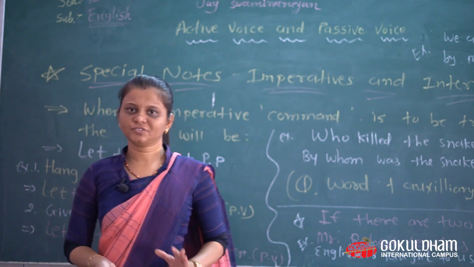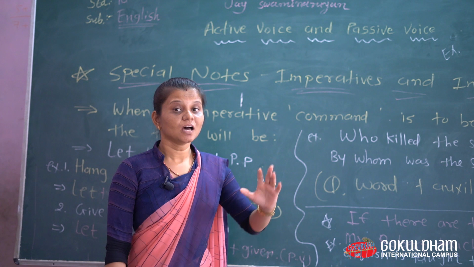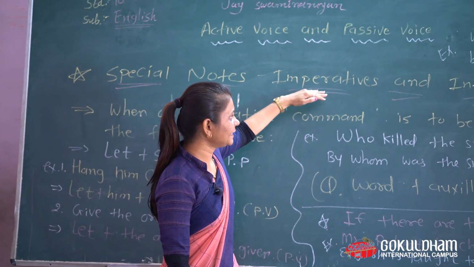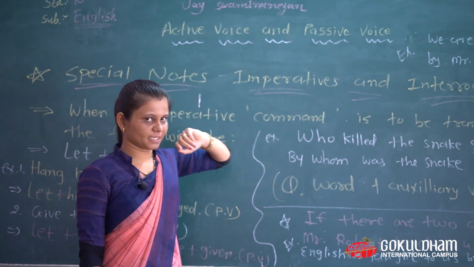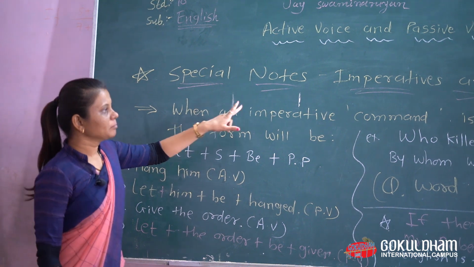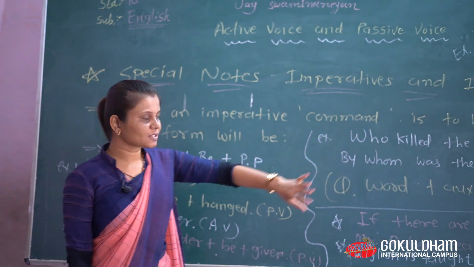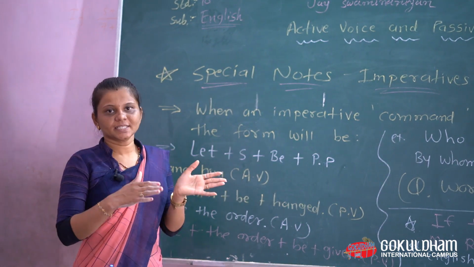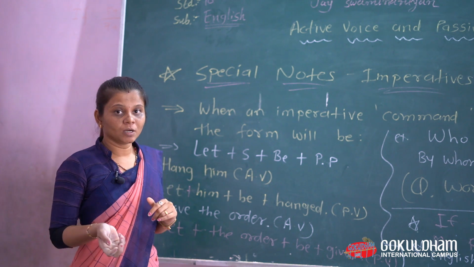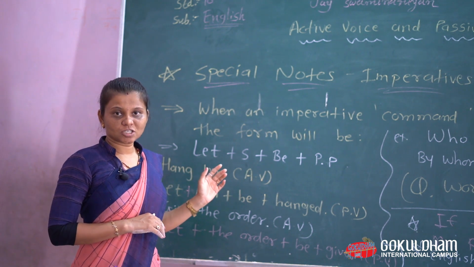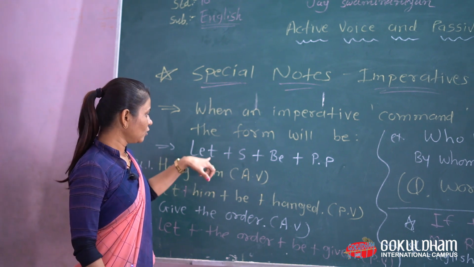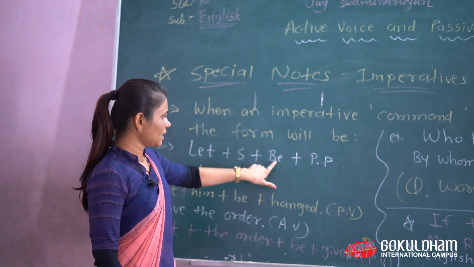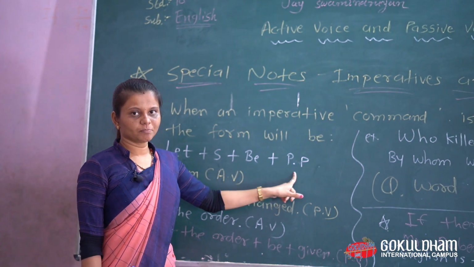After the changes of tenses, we see some special notes, meaning how we change imperative and interrogative kinds of sentences. Look at this. When an imperative command is to be transformed, the form will be, we can say, that imperative command we transform into other form. Which kind of formation or structure we can follow, you can see here. Look, we use let first. Let, then subject plus be plus past participle form of the verb.